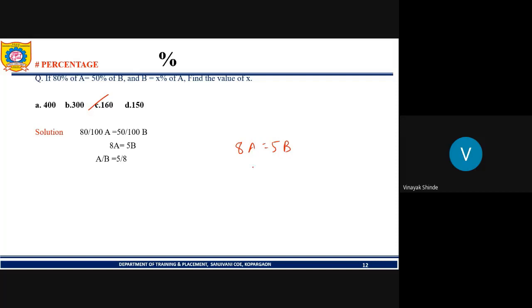So the ratio of B by A will be 8 upon 5.